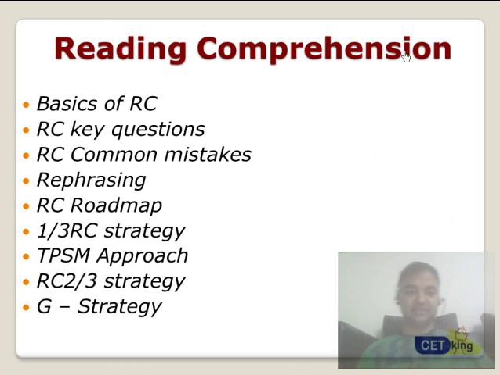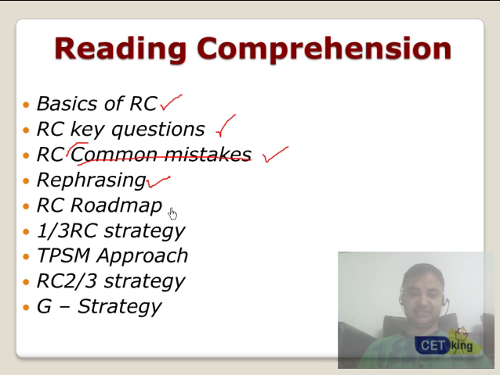Alright, these are the 10 main strategies which we use at CET King. We start with the basics of RC, key questions, the major types of questions which come in RC, and common mistakes. This is a very important part of the workshop, where we talk about the various common mistakes people make. In fact, let me rephrase: if you make any mistake in RC, it has to be one of these 5 mistakes which we commonly discuss here.